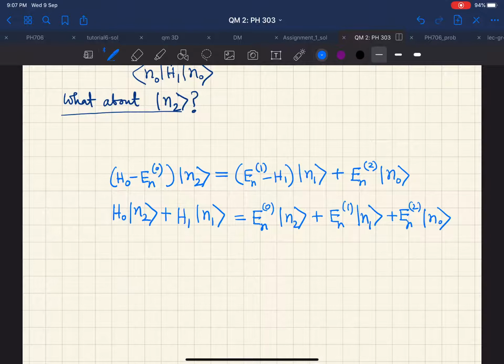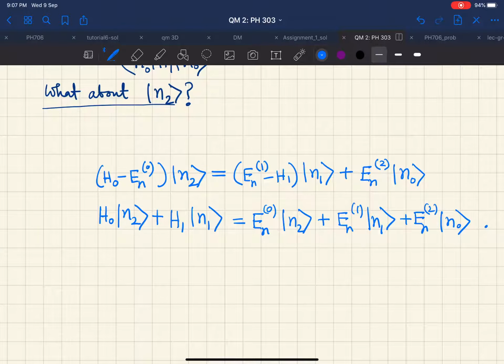Just to bring that discussion again, it's going to involve all states, from Nk down to N0. You look at this right hand side. The right hand side of this equation contains all states up to Nk starting from N0, and it will involve all the energy contributions from En0 to Enk.